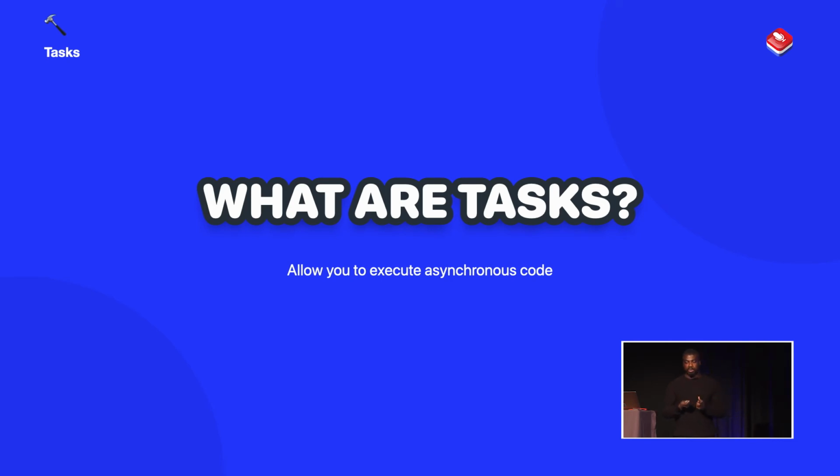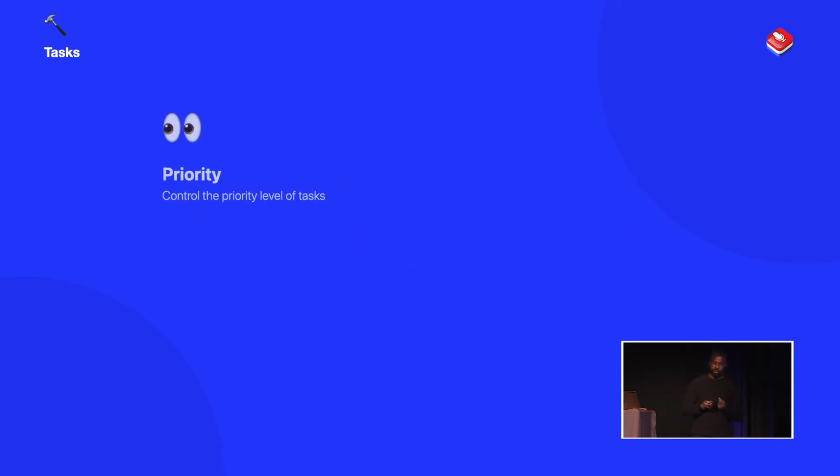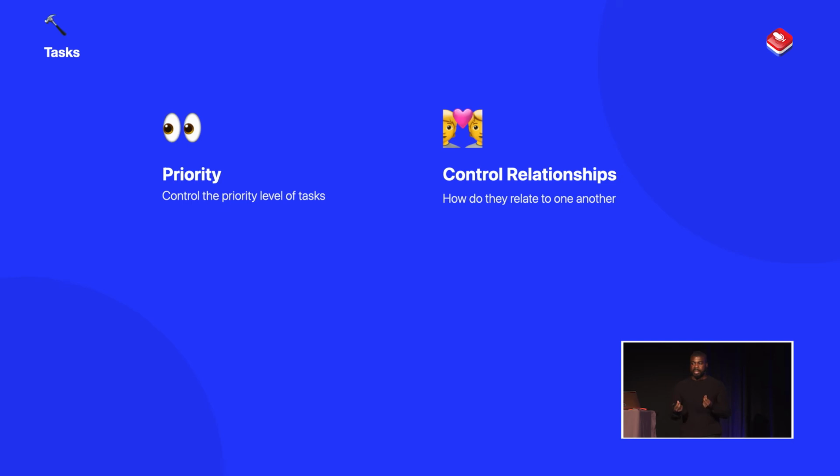Now, when you're working with tasks, you can control their priority. So I could say I want this task to be user initiated, background, low, whatever I may want it to be. You can also control the relationships in terms of how they interact with each other. So you can have a task group, a parent with a bunch of child tasks, or you could have independent tasks that just run with no knowledge of each other.